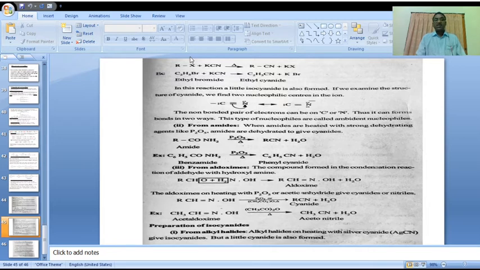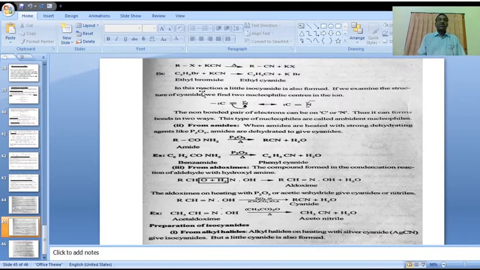RX, alkyl halides, on reaction with potassium cyanide, heat the reaction mixture to form alkyl cyanide. This is the general equation, and KX is also formed in this reaction. This is a suitable example. Here we are using ethyl bromide.